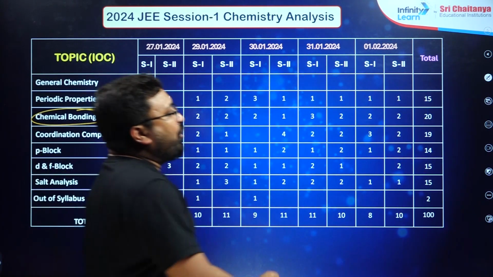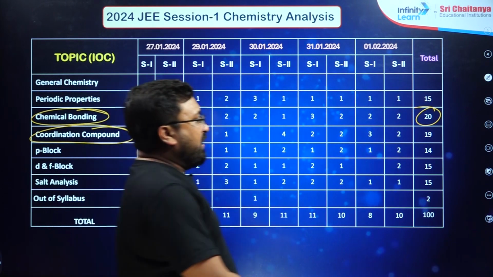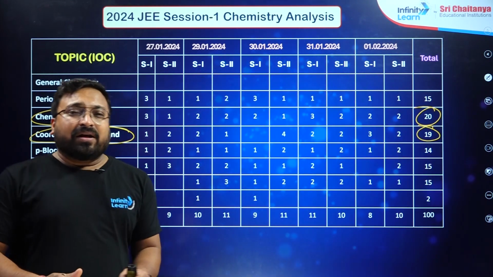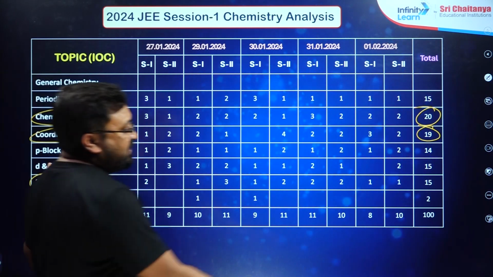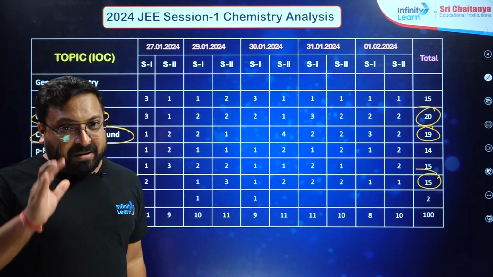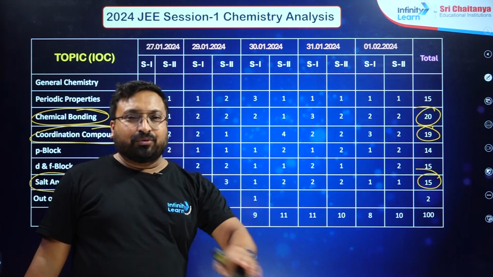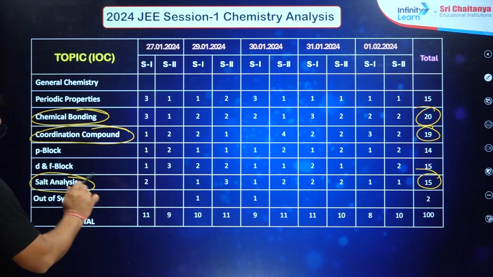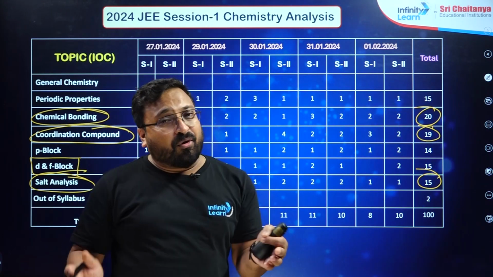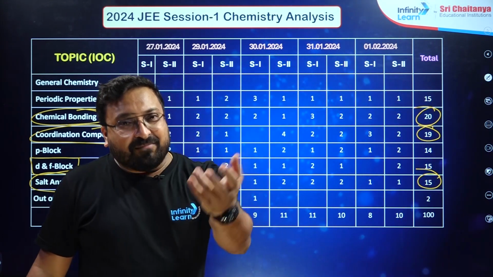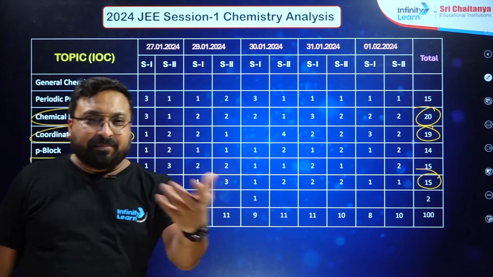As usual, chemical bonding dominated the inorganic section, and the second was coordination compounds. And one very surprising case: this time every paper had a question from salt analysis. That's why it becomes mandatory, if you want to score well in a prior attempt, that you go through salt analysis. This time the D and F block also dominated. A lot of questions were asked from the D and F block, and surprisingly a lot of questions fell on the chemical reaction of KMnO4 with iodine.